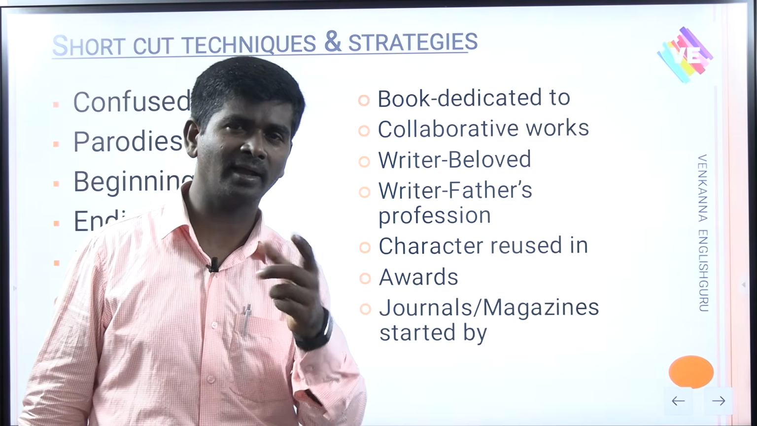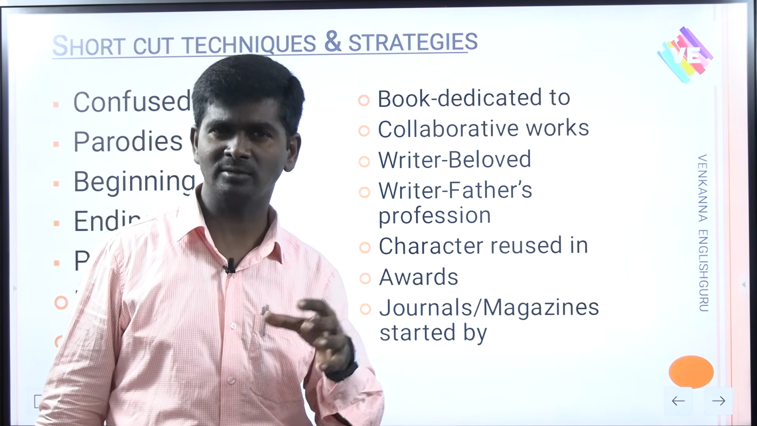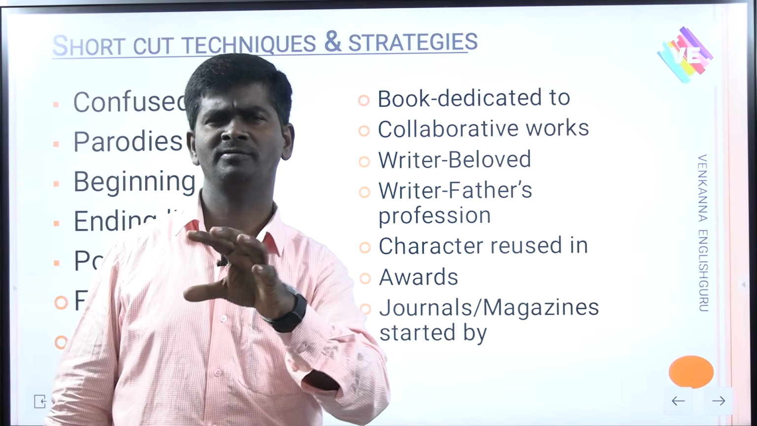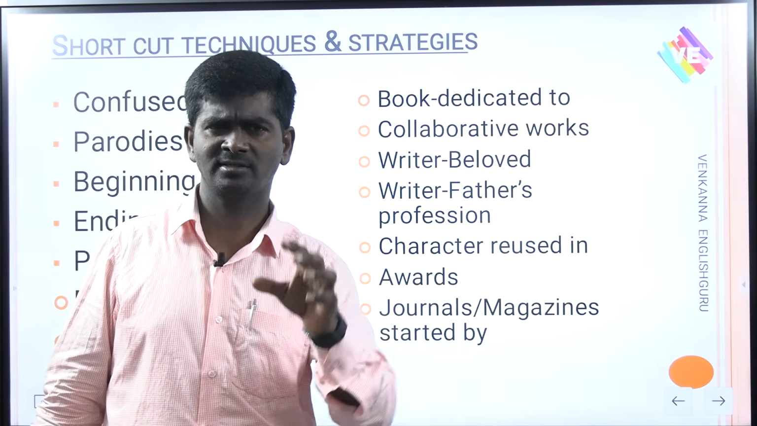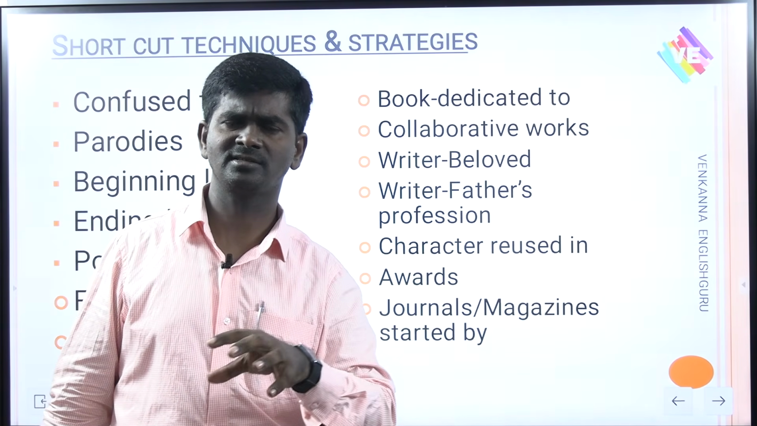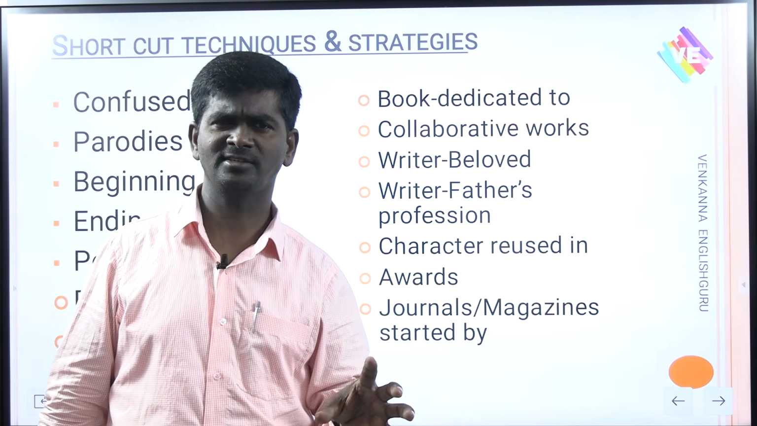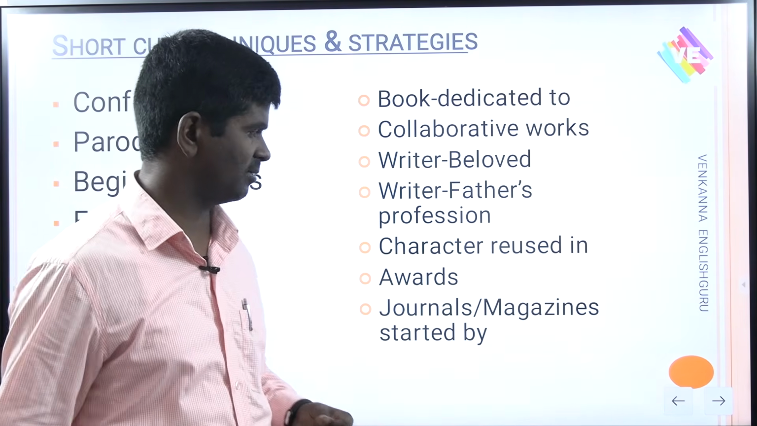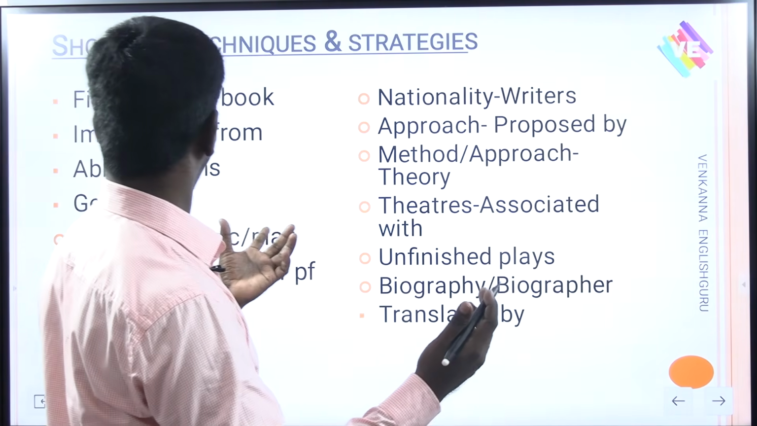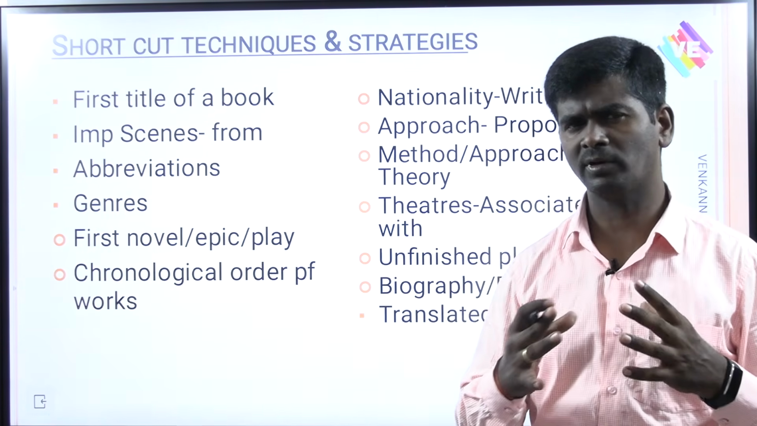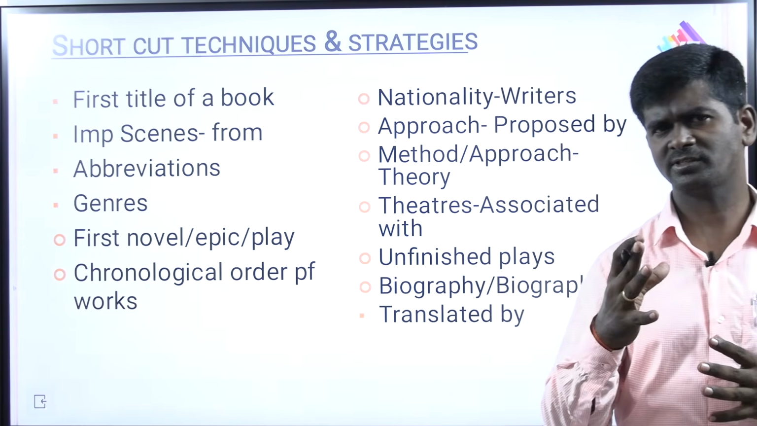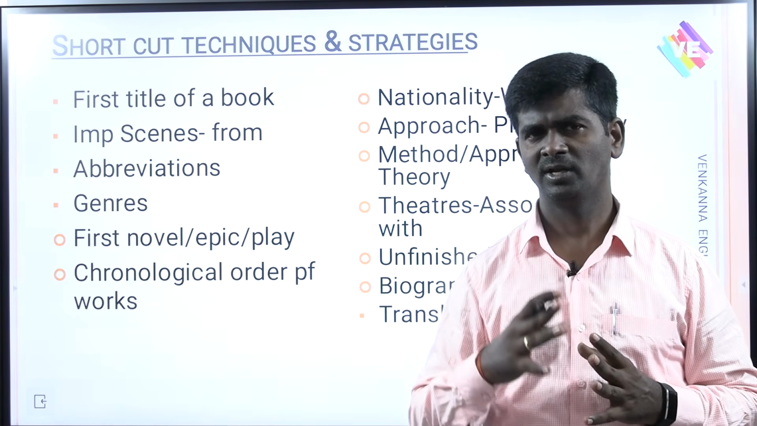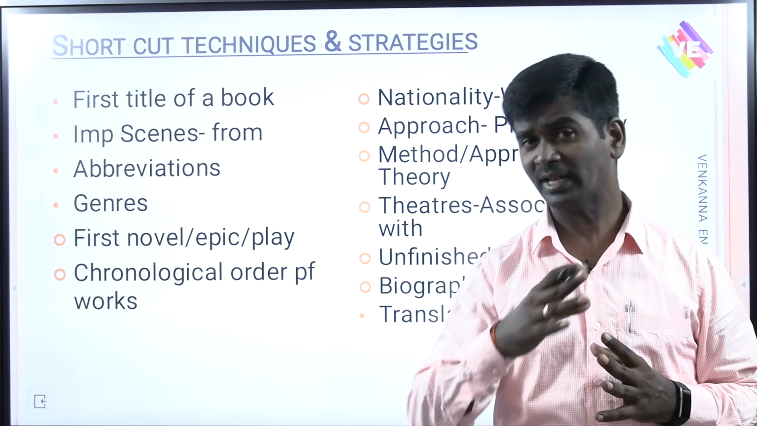Later it was reused by Salman Rushdie in Midnight's Children, like that. Next, journals and magazines. What is the journal associated with T. S. Eliot, associated with W. B. Yeats and Thomas Hardy, Charles Dickens, or Joseph Addison, Alexander Pope, Oliver Goldsmith? Maintain that, you will get a bit. And some more techniques, like first title of the book. What is the first title of Pride and Prejudice? First title of Pride and Prejudice, First Impressions. And Sense and Sensibility, Elinor and Marianne, like that.